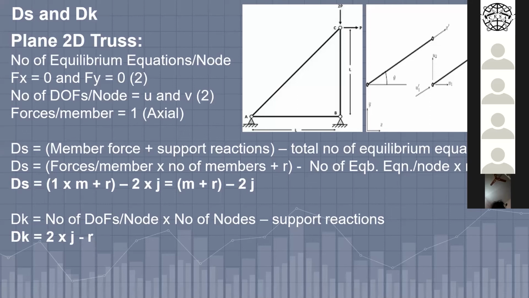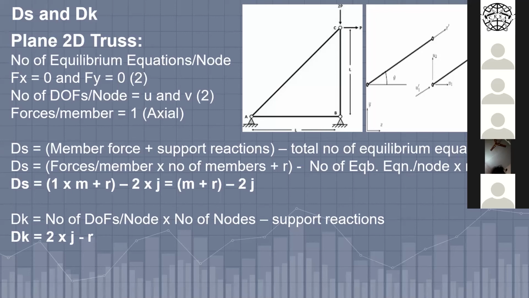So this is simple, right? ये ट्रस में क्या हो रहा है देखिए, ट्रस में how many member forces? एक ही force है इसमें. Which force? That is the axial force. So that's why I have written one. Force per member is only one. And how many members? That is m members, plus R. R means the total number of support reactions. So this bracket is the total number of unknowns, m plus r, right?